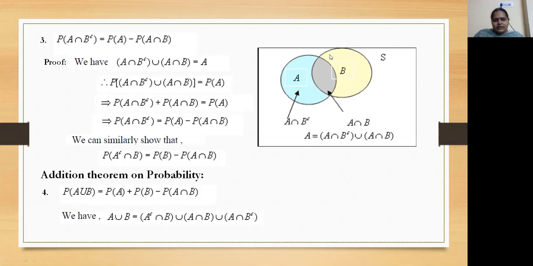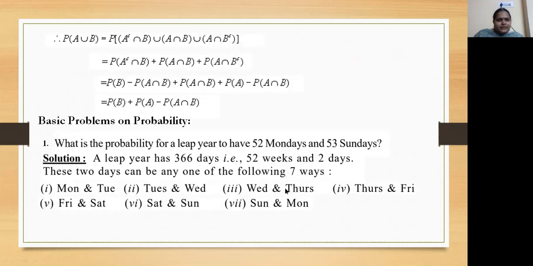So A union B is actually A complement intersection B, that means only this blue circle, and then union with A intersection B, union with A intersection B complement. So this is A intersection B complement and this is A complement intersection B. We have written in the reverse way, but both are same. Now apply probability on them.